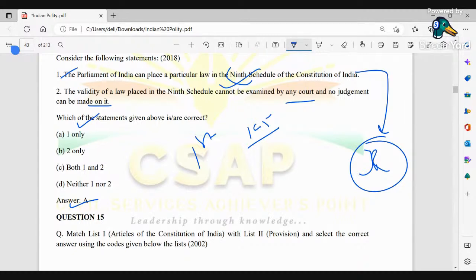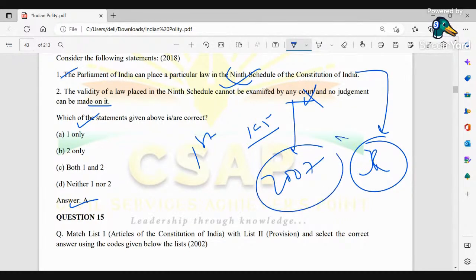So therefore the validity of the law placed in 9th schedule cannot be examined by any court and no judgment can be made on it. ये totally wrong हो जाता है और ये 2007 के बाद ये totally invalid कर दिया गया है. ठीक है? So therefore 2007 Supreme Court verdict has ruled that they are now open to judicial review. ठीक है? Next पे आते हैं.